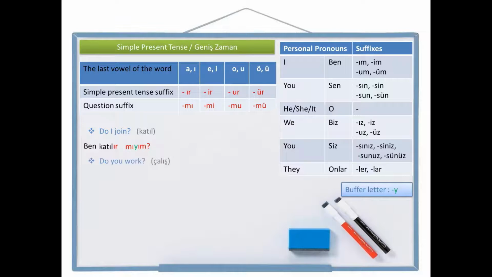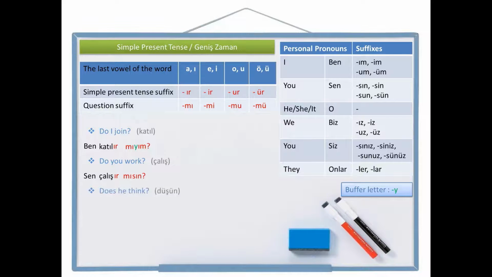Do you work? Work is çalış in Turkish. Let's write you work first. You, sen. Work, çalış. Simple present tense suffix, çalışır. Leave a space and write the question suffix, mı, and the person pronoun suffix to the end, sın. Sen çalışır mısın? Do you work? Let's make another one.